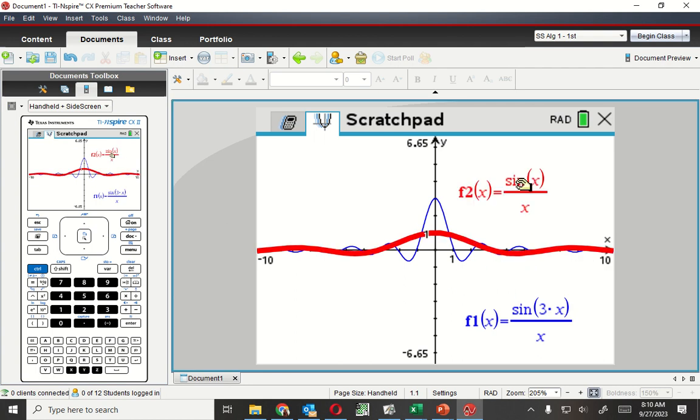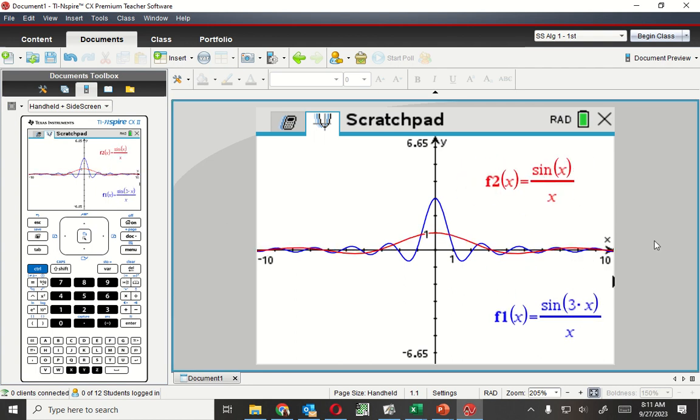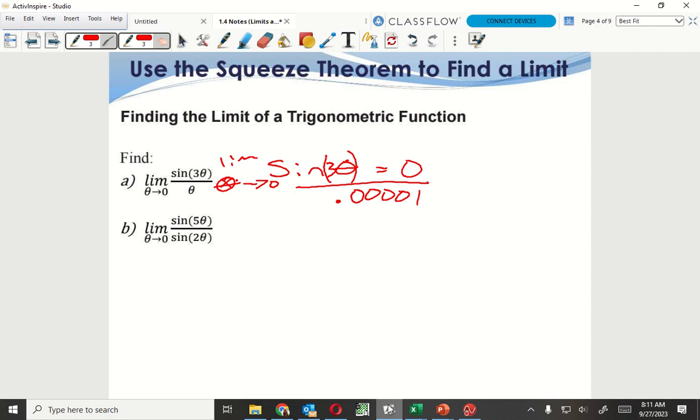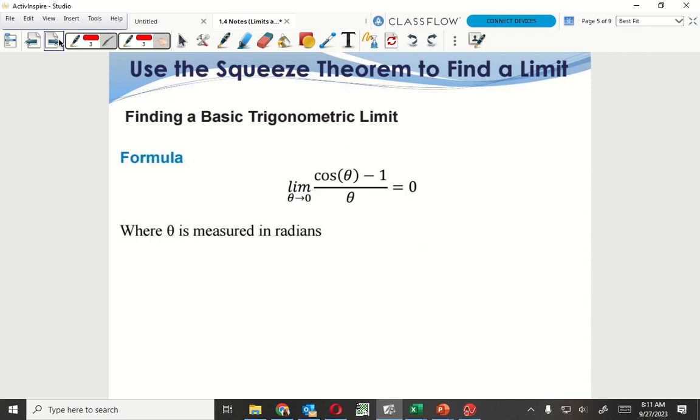Hey, look. So using this information right here, whenever I see sine of x over x, I know that's going to be what? 1. So I could use this information and I could probably make a rule out of this. Here's the one for sine.